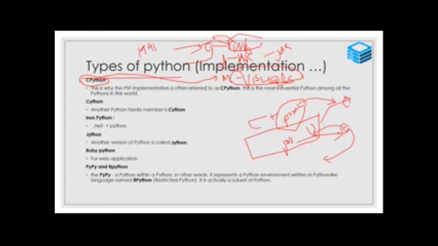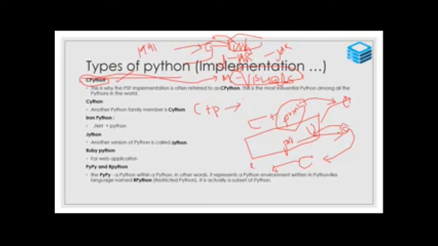Then it will be converted into C oriented programming, and then it will be executed. So CPython is nothing but C libraries with Python.